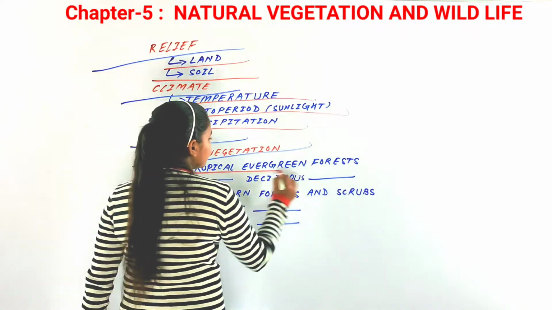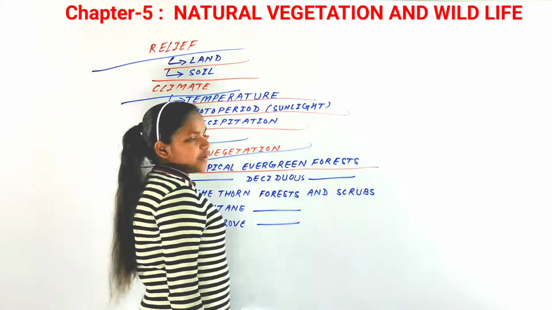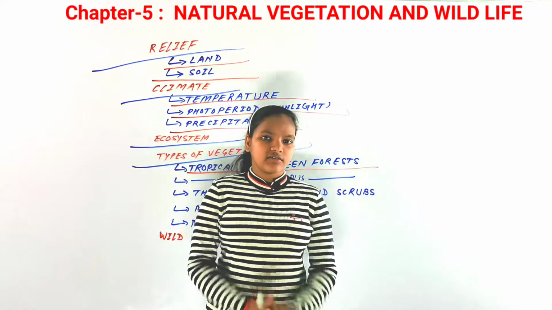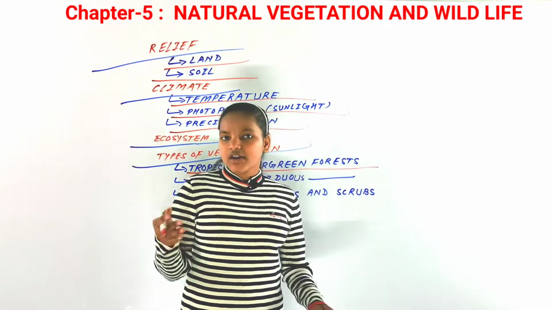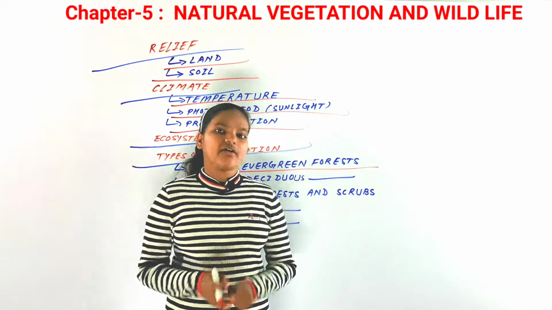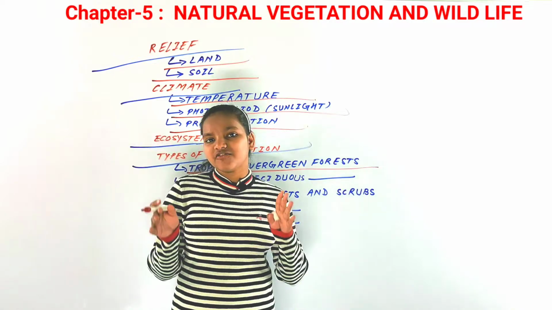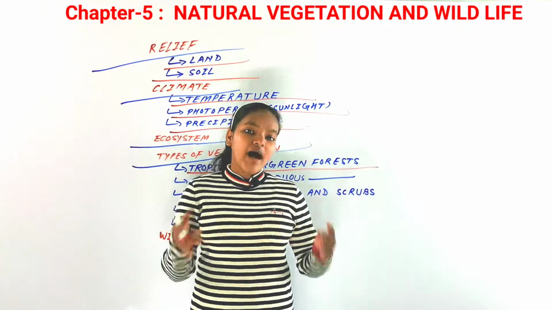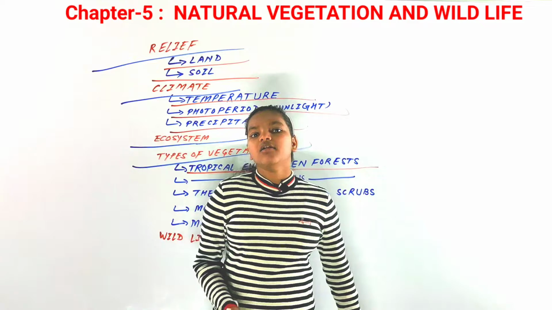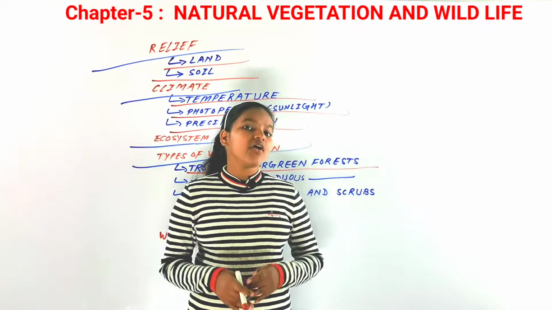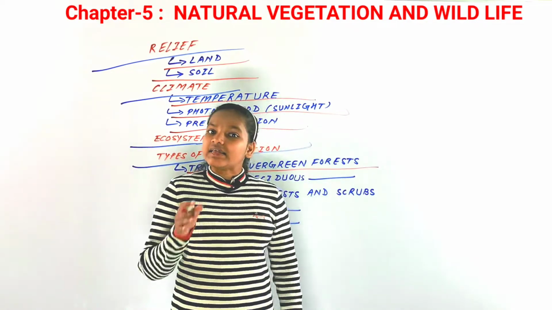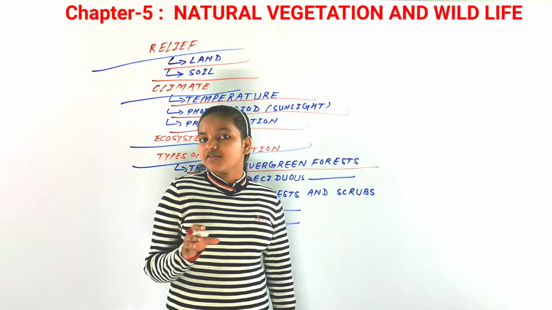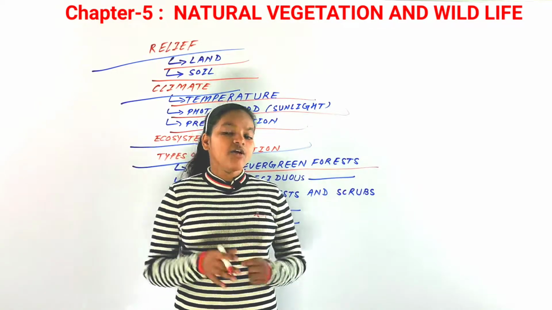tropical evergreen forests. From the name you can say what it is. Tropical means they are found in a tropical region, and they are found in India as well. If we have to divide our vegetation, then in India tropical evergreen forests are also found.